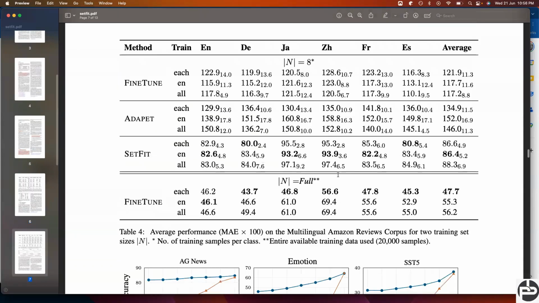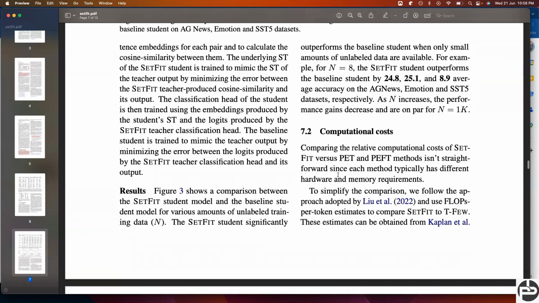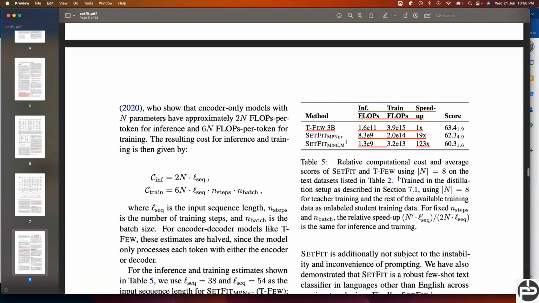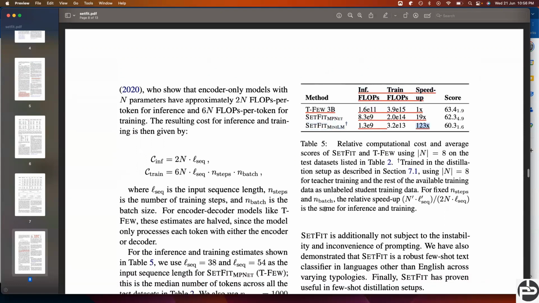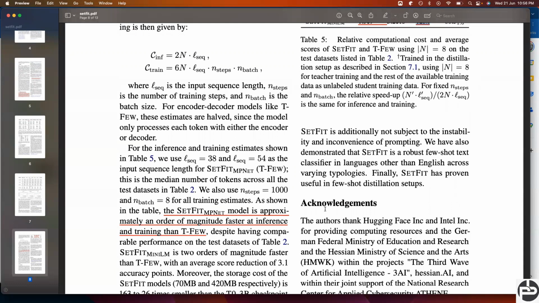And also they have shown the memory utilization somewhere. You can see, yeah. For SetFit, the FLOPs are basically very high, and the training FLOPs are also high. And on speed, you can see it is 19x faster than any kind of 3 billion parameter large language model. Similarly, another variant of SetFit is 123x faster. So yeah, this is pretty clear to understand all of these things.